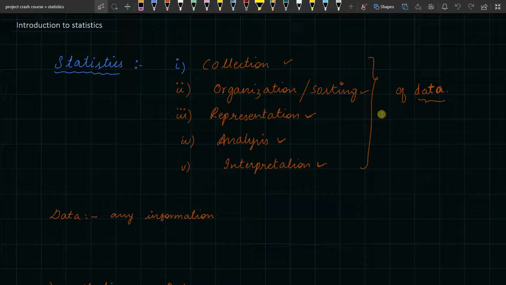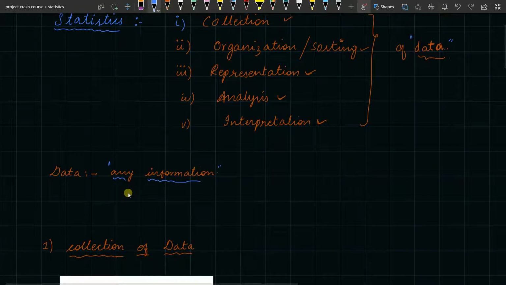By definition, statistics means collection, organization or sorting, representation, analysis and interpretation of data. What is data? Data can be any information. It could be pictures, alphabets, letters, numbers, signs, any form of symbols. Anything can be data. We take all this data which we get and we try to process it.